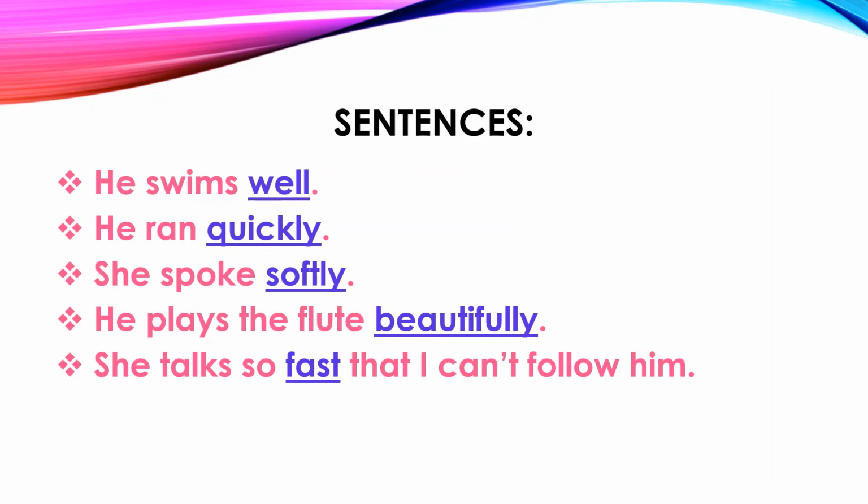So next, she talks so fast that I can't follow her. In this example, fast is an adverb of manner because it modifies the verb talks, or it describes the verb talks. Means how does she talk? We get the answer fast. Of course, fast is an adverb of manner.